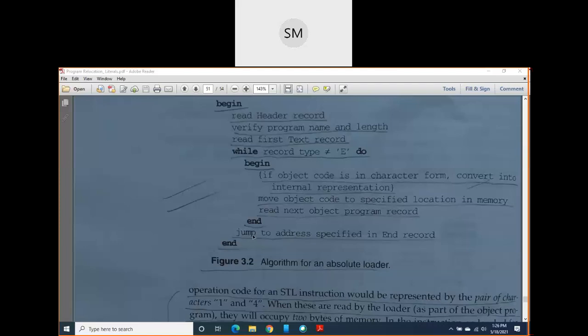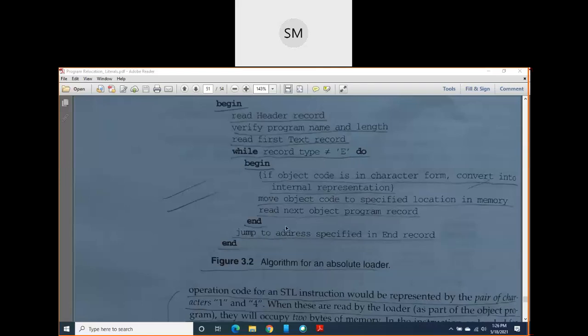After that, jump to the address specified in the end record. Since you have written this condition in a while loop, all text records will be read and loaded into memory. Then the loader will jump to the end record.